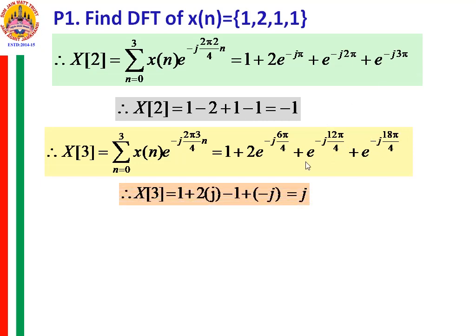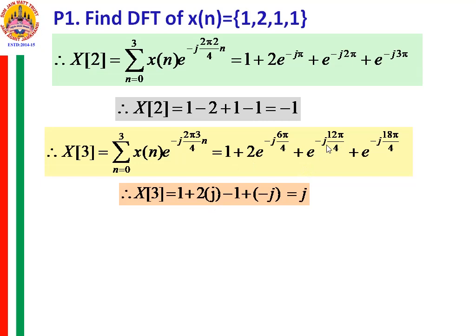And then substituting the values, you can check using a calculator the values of each of these exponential terms, whether these values are correct or not. Now as I said in the previous slide, the value of e raised to minus j3 pi by 2 is plus j.